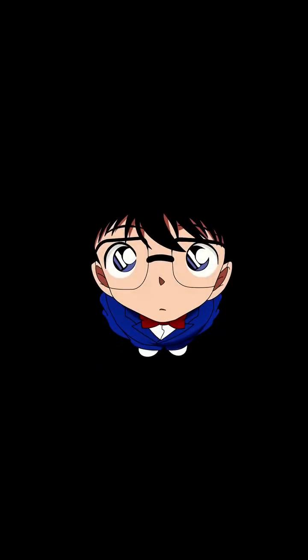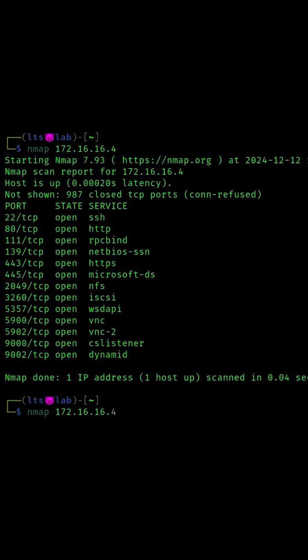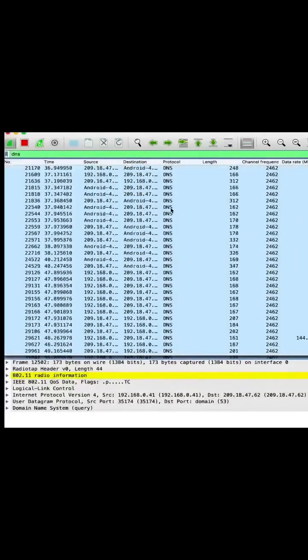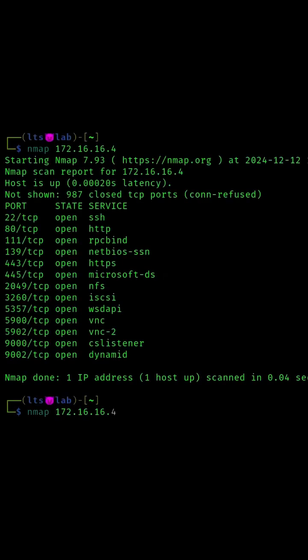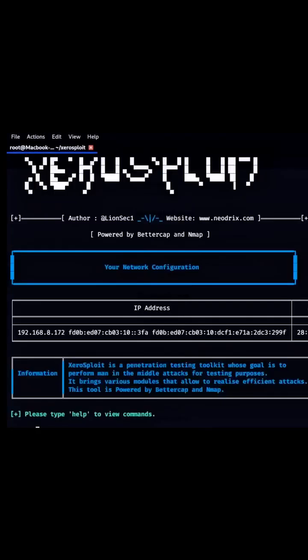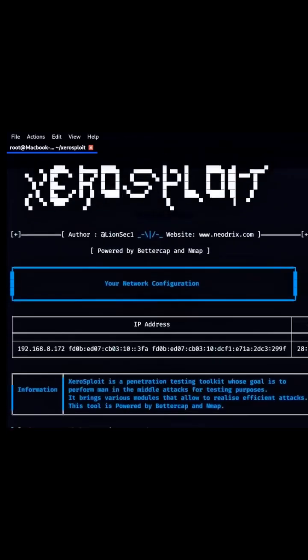Ethical hackers rely on several key networking techniques in their assessments. Reconnaissance is the first phase of an ethical hacking engagement, where the hacker gathers information about the target network, identifying IP ranges, open ports, and active services. Packet sniffing involves capturing network traffic using tools like Wireshark or TCP dump to monitor data patterns and find sensitive information. Port scanning with tools like Nmap helps locate open ports and their associated services, which can indicate potential attack surfaces. Man in the middle, MITM, attack simulations test how secure a network is against interception and manipulation of traffic.